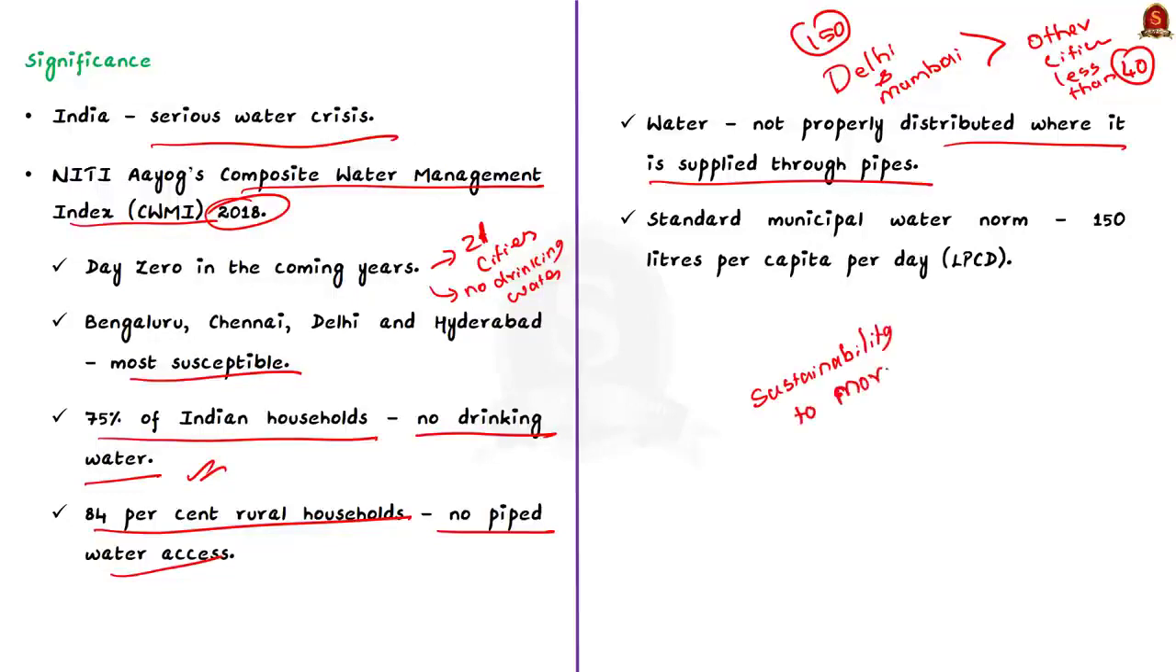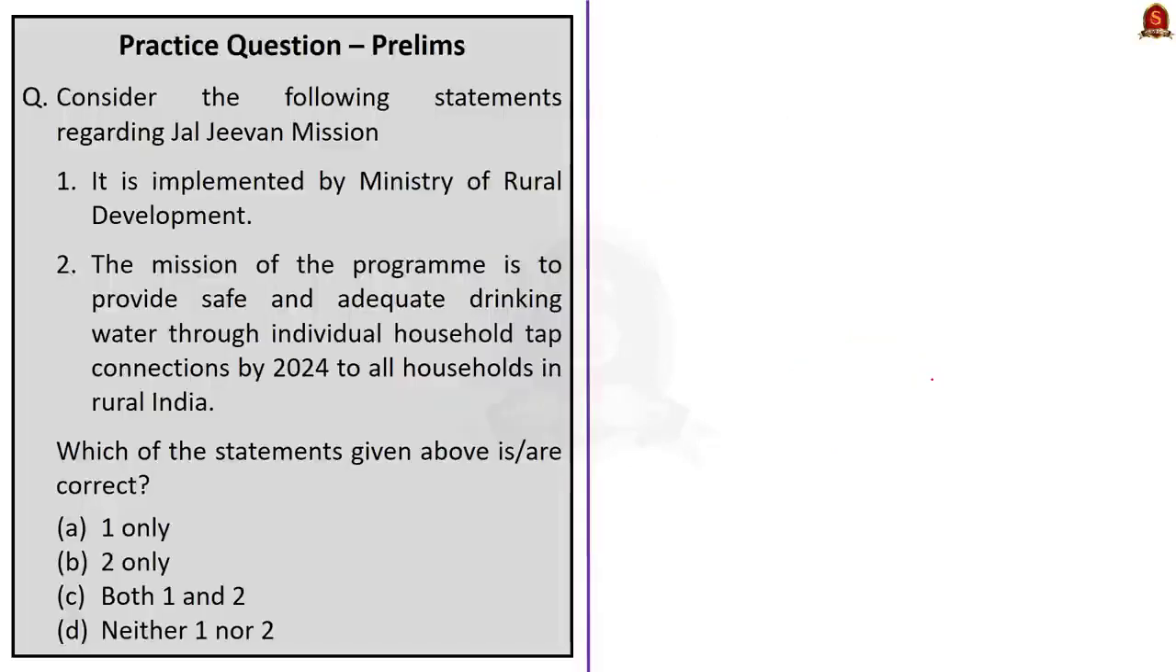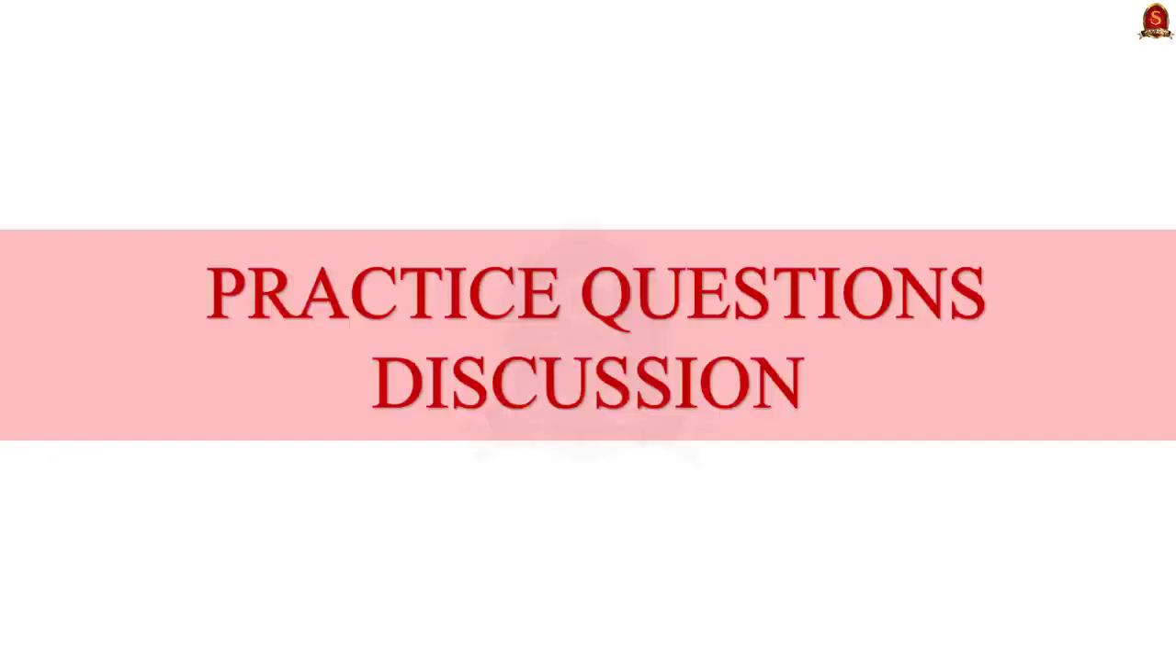See, in this discussion, we saw some important points about Jal Jeevan Mission. Then we saw the importance of Jal Jeevan Mission in the present scenario. With this, let us conclude the news article discussion session. Now, let us take up the practice prelims questions. Let us take up the first question.